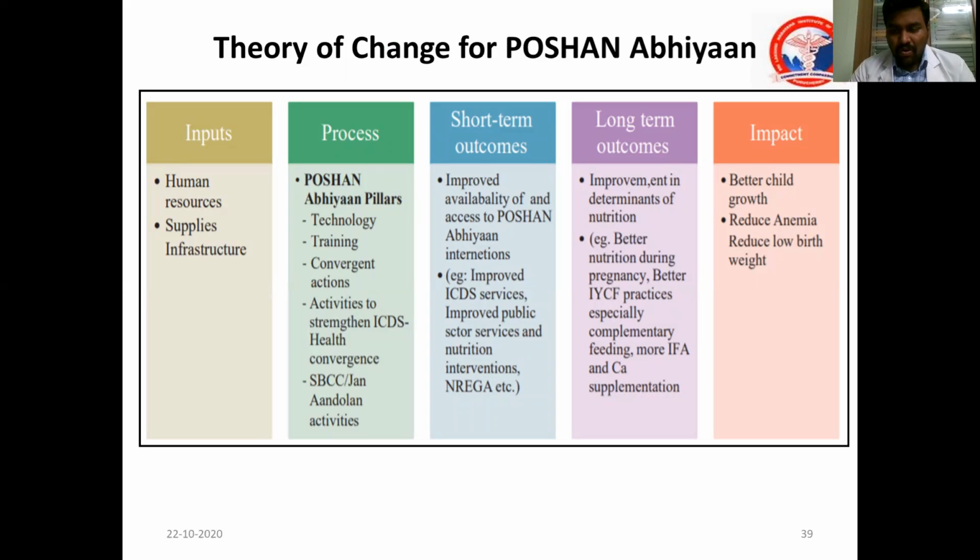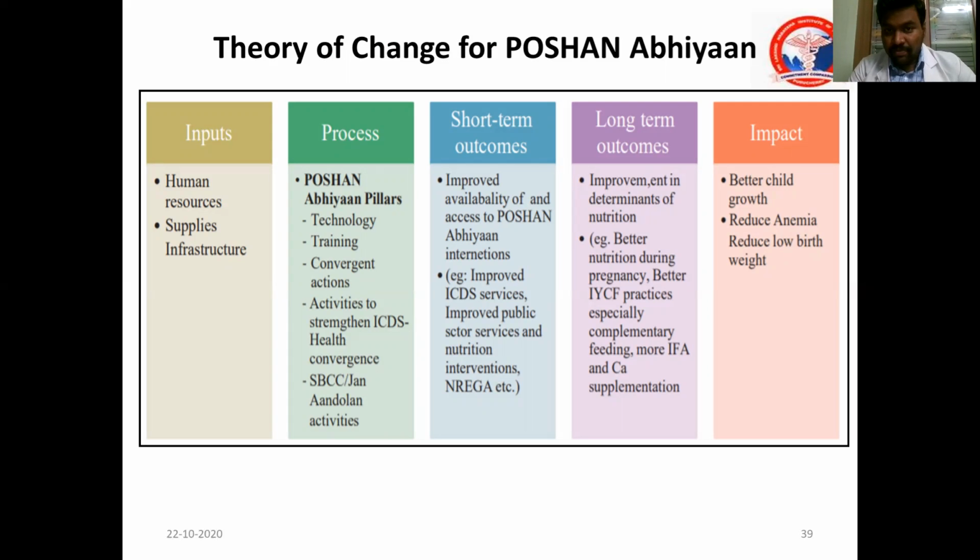So this is the broad picture showing what the input is, what the process is, and the impact assessment. This chart shows what the input is: how many human resources are there in the Anganwadi center, what supplies, what infrastructure, what logistics we have given as input. Based on input, whether they are working in the process, whether they are addressing all the pillars under Poshan Abhiyaan. If they address all the pillars, there should be some outcome, no? So whether the output is there, whether there is improved availability of all the facilities compared to previously, and whether it is quality based, etc.